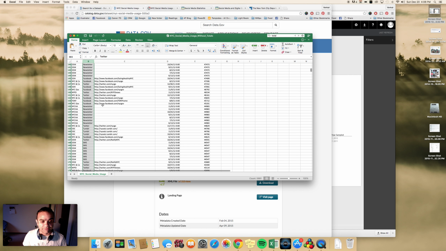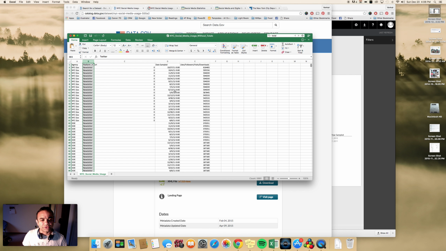There are dates also that they sampled, but it also shows you the number of likes or the number of followers, visits, downloads. So all of that is collated in one column. They don't have separate columns for likes, followers, and stuff like that. So just generally, this shows how popular the response was that they got, right?